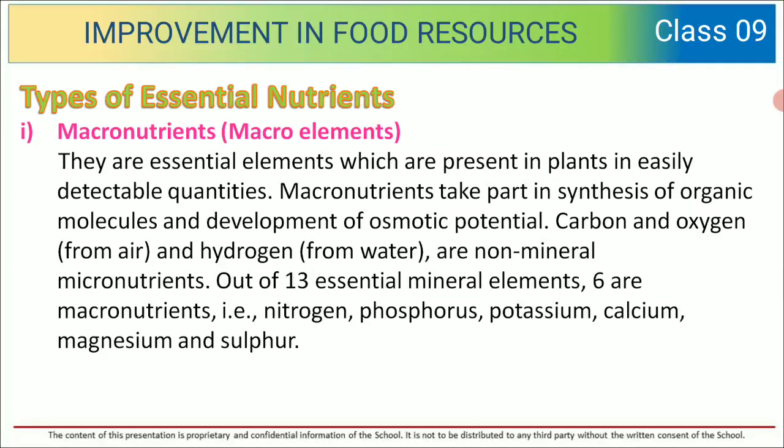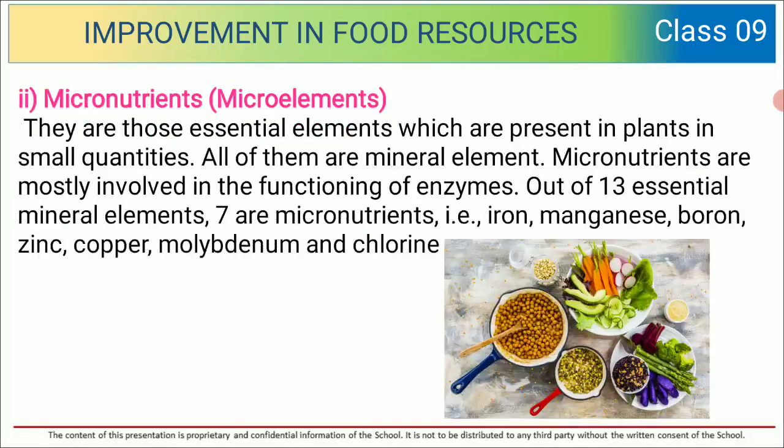Carbon and oxygen from air and hydrogen from water are non-minerals. Out of 13 essential mineral elements, 6 are macronutrients, that is nitrogen, phosphorus, potassium, calcium, magnesium, and sulfur.